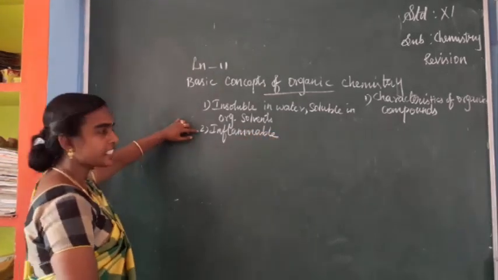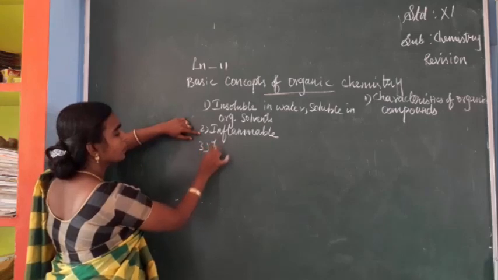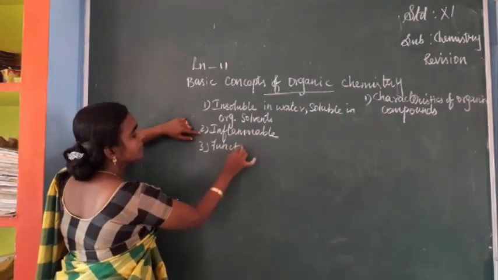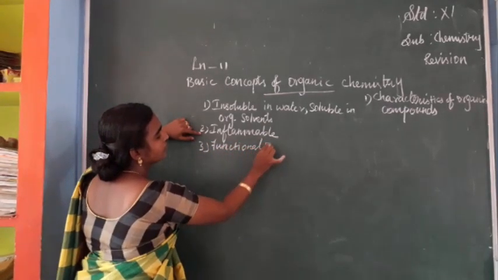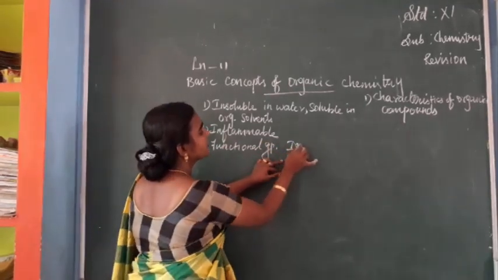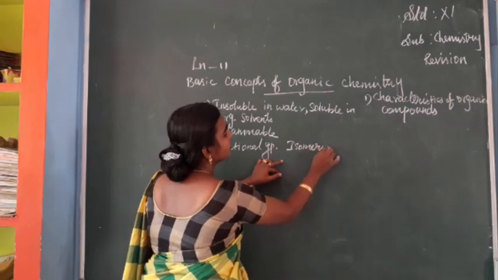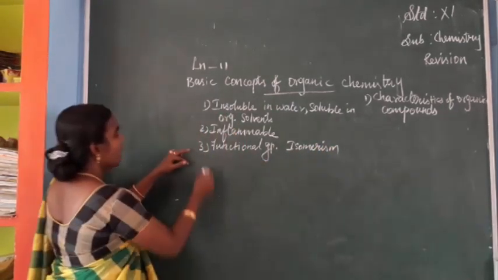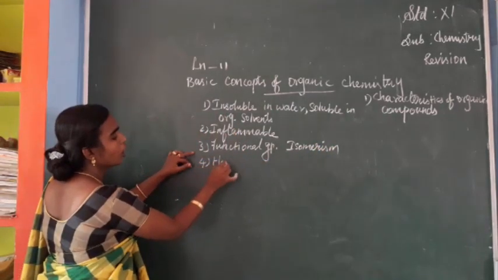They are characterized by a functional group. And they can exhibit isomerism. An important nature is homologous series.